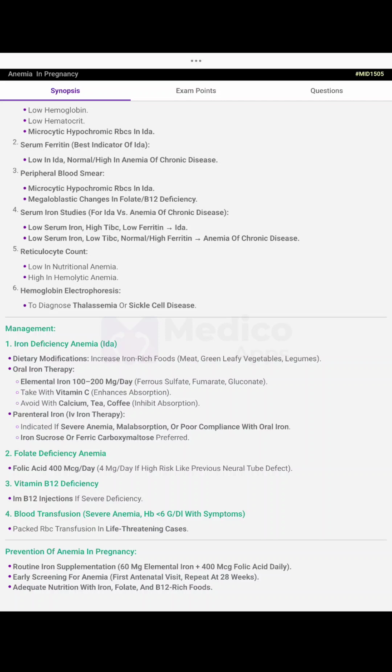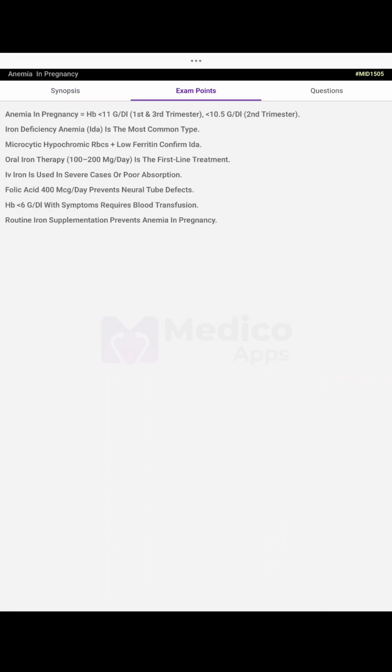Prevention of anemia in pregnancy: prophylactic iron supplementation, 60 mg elemental iron plus 40 mcg folic acid daily. Early screening for anemia: first antenatal visit, repeat at 28 weeks. Adequate nutrition with iron, folate and B12 rich foods.